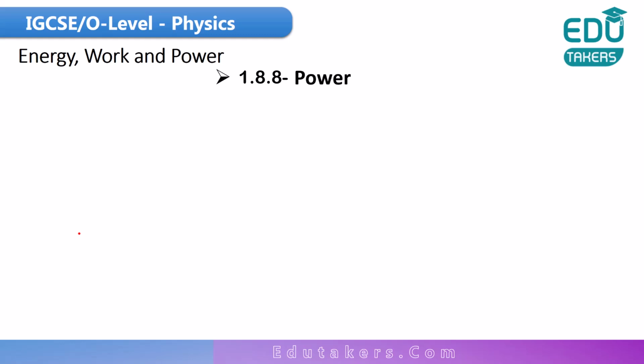Next is power. What is meant by power and how can you define it? You know very well about energy. Energy is basically the ability of a body to do work. You can define power on the basis of energy: the rate of transfer of energy is basically called power. At which rate the energy is transferred from one form into another or from one point into another, it is basically called power.